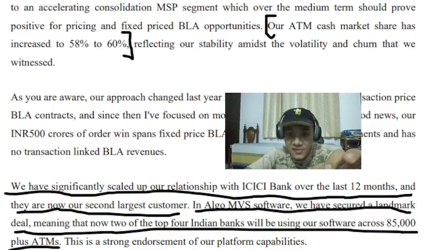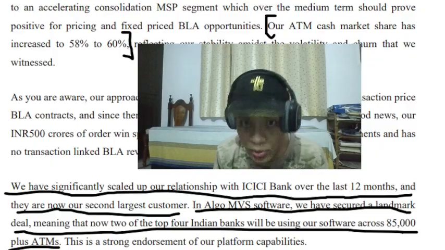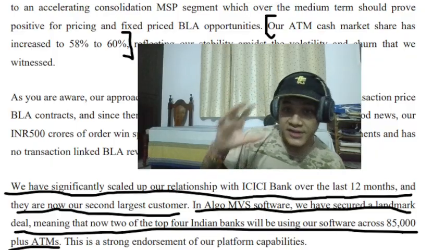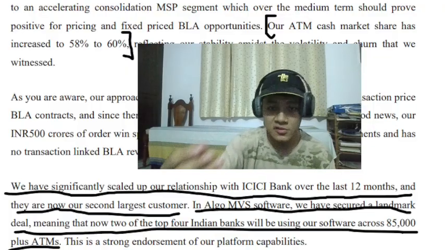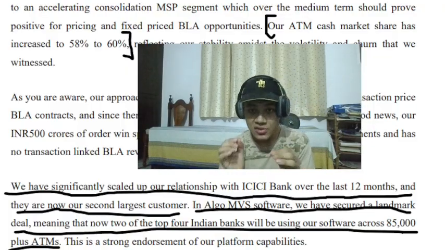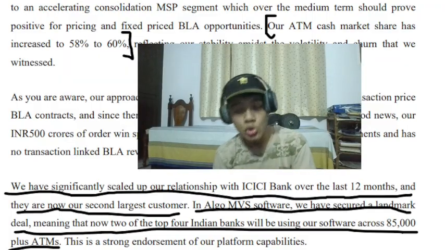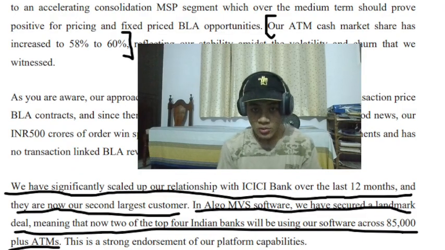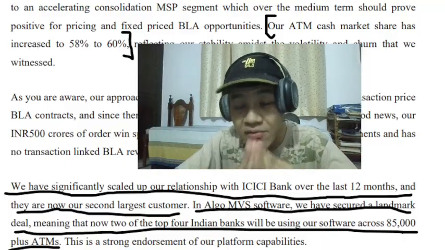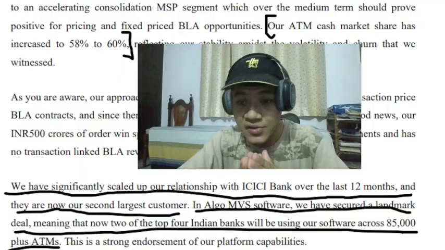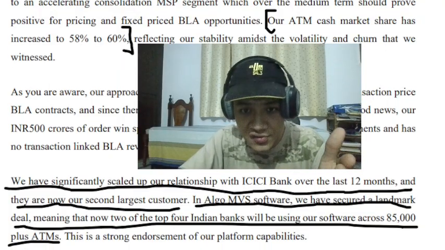Basically, a lot of these ATMs will be outsourced by banks. These ATMs will not be owned by banks. So all these ATMs, which are outsourced to third party companies like CMS, 60% of the total cash transactions taking place in the ATMs were done by ATMs of CMS Info Systems. They have a 58 to 60% market share in this. They're the dominant leader, way larger than any other company.